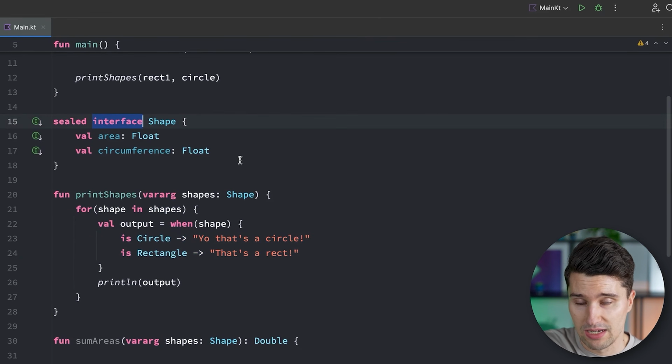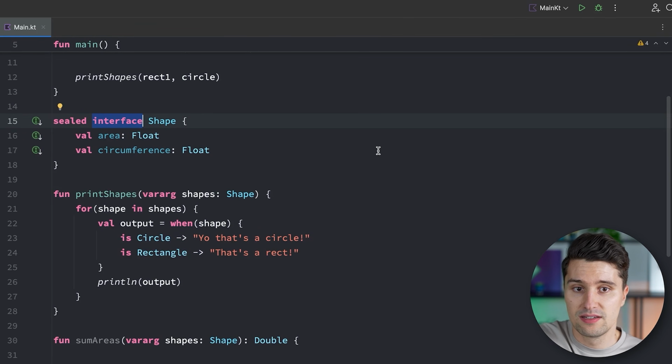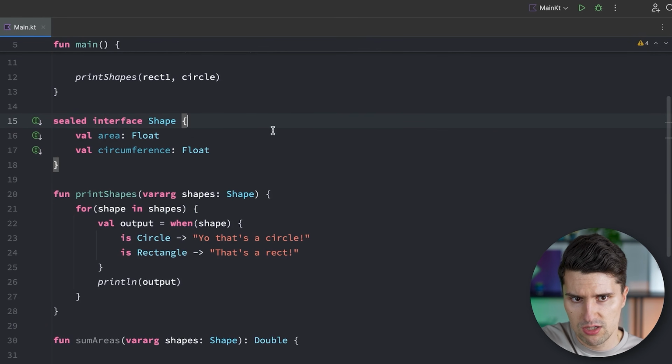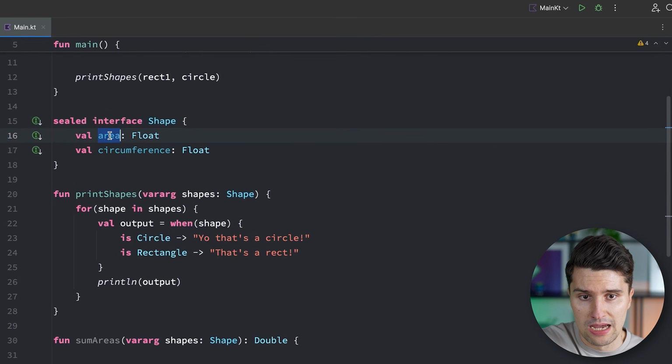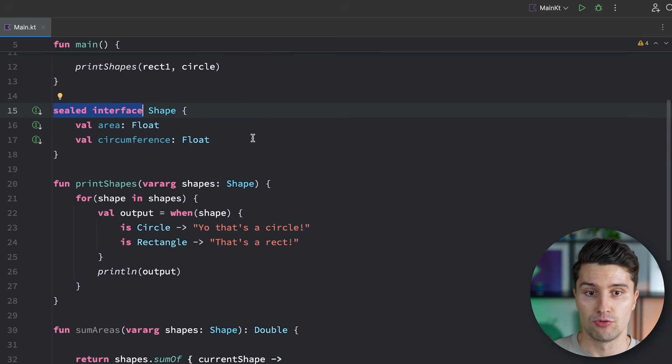A sealed class, as I said, can also be used. And that would be useful if you actually need this to have a constructor, which could make sense here. So we could also then pass the area and circumference, which wouldn't really make sense here because our shape does not need a constructor, since the area and circumference are provided by the child classes. There is a fixed calculation and there is no specific value we need to pass from the outside that every single shape requires. So if we have something like this and we don't require a constructor, then we should use a sealed interface.